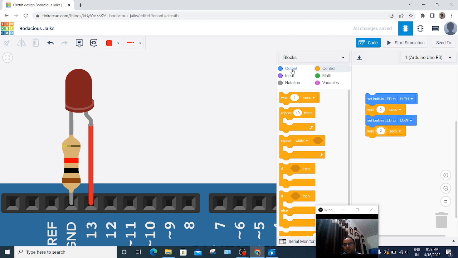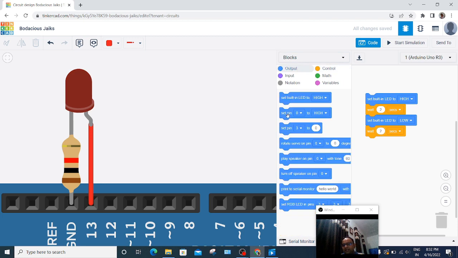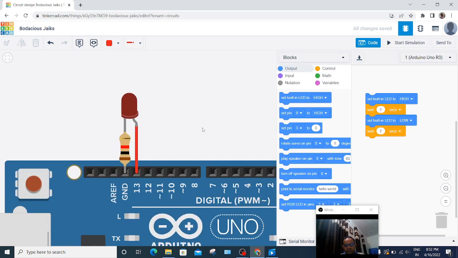You can also use set LED pin number 13 to high or low, but as you know this is the built-in LED, so I have used pin number 13. You can also see this built-in LED blinks along with this anode, both at the same time.